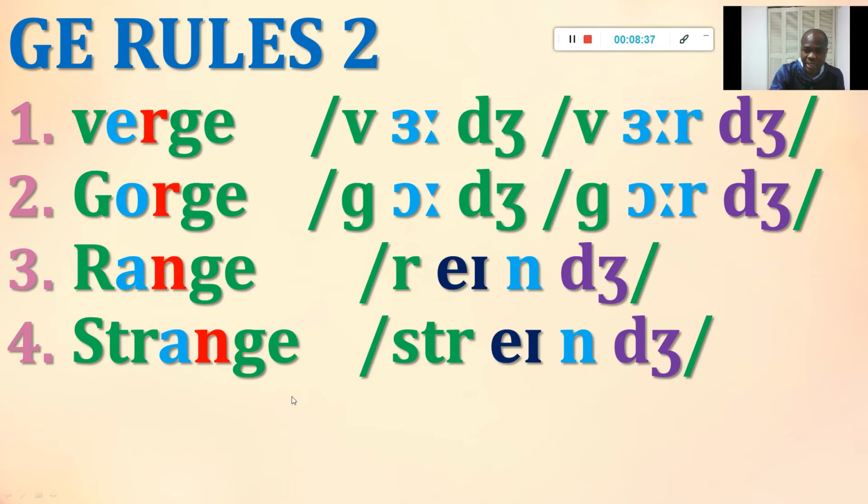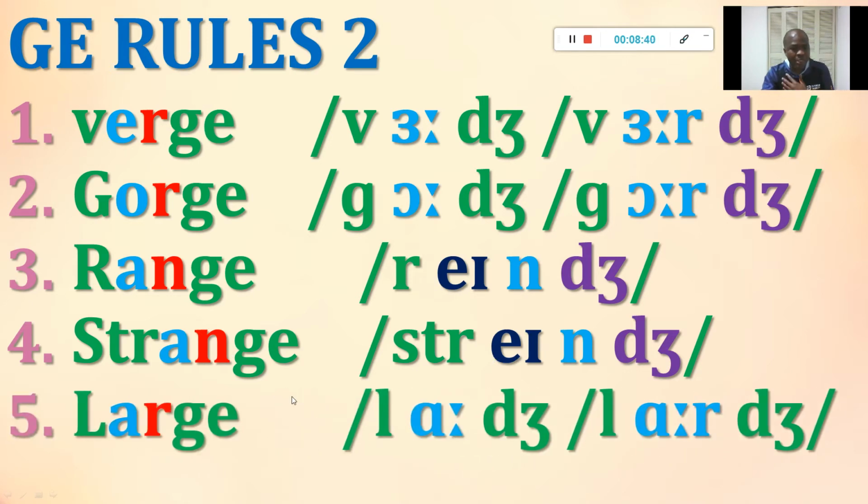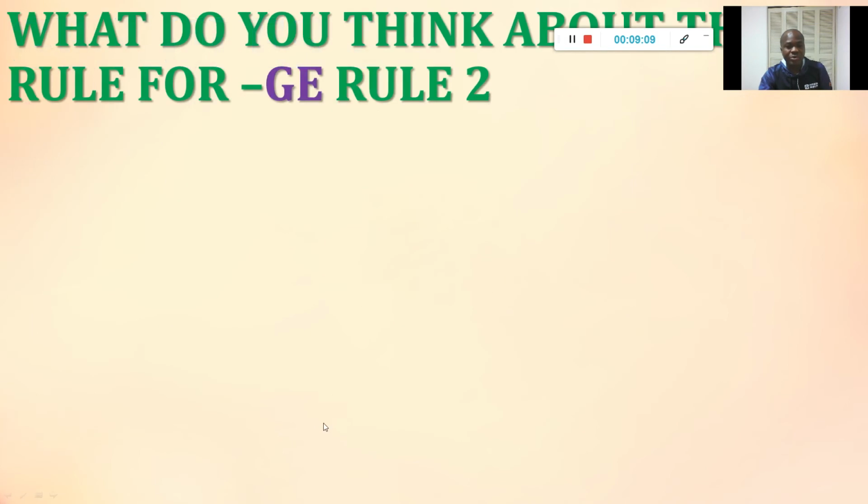Then our last example, L-A-R-G-E. We're going to have large, and this one too, large. Now let's look at this. You can see that the red letter, which is a consonant, is followed by the J sound. Therefore, we need to spell it with GE, not DGE. Very important. Now let's look at the rule.